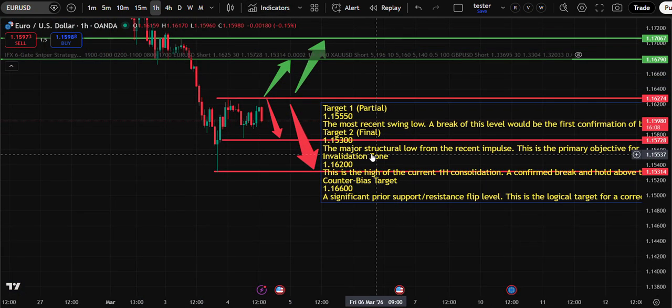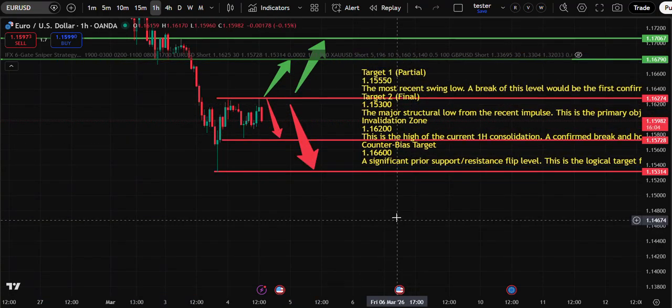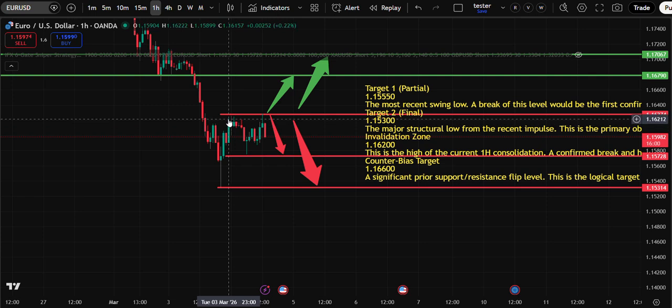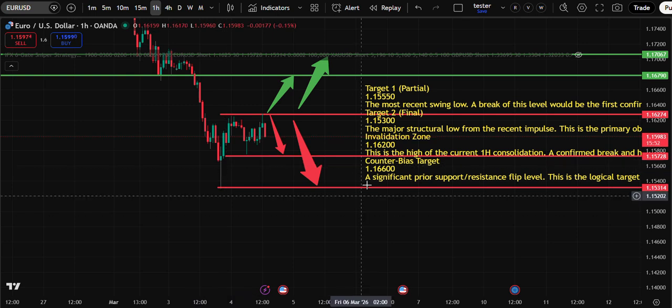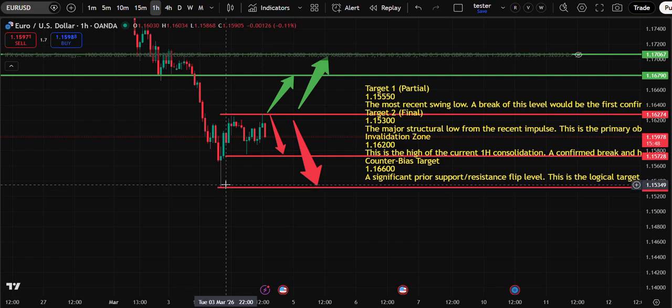So here we are, and the AI says our validation zone is 1.16200. It's almost the same as ours. Target one is 1.1550, a bit lower than ours. And the next target, target 2, is 1.15300.